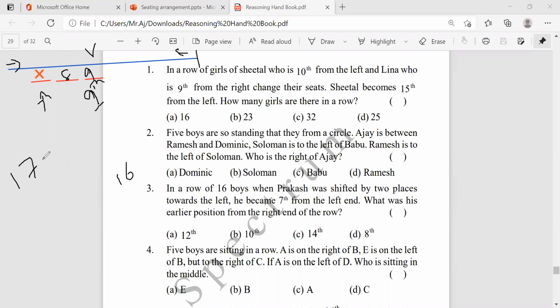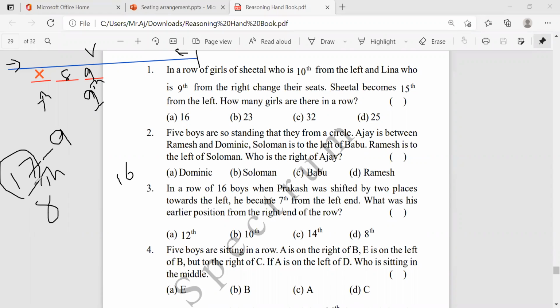Just 17 minus the original position 9. Original position is 9, so 17 minus 9 is nothing but 8. So before, he was 9th from the left, and from the right end, it is the 8th position. Do you understand why I am taking 17 here? To find the reverse order, you have to add 1 to the total.